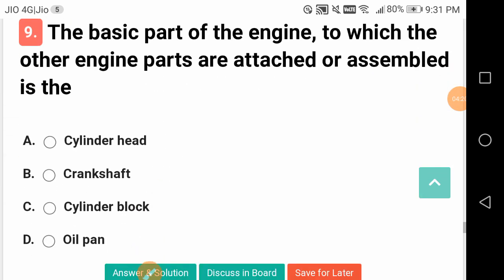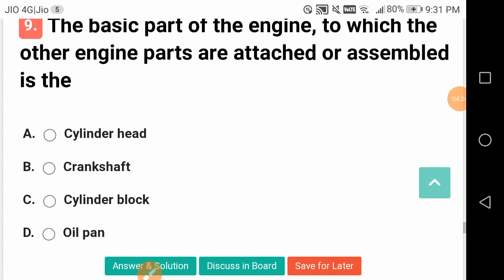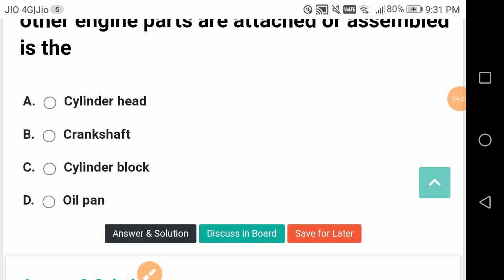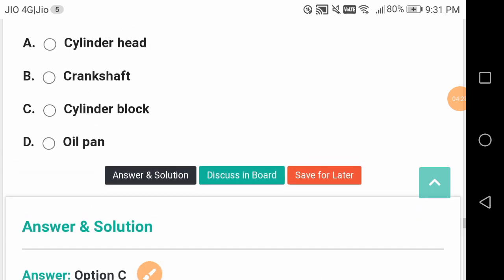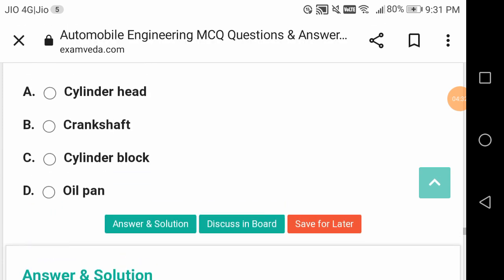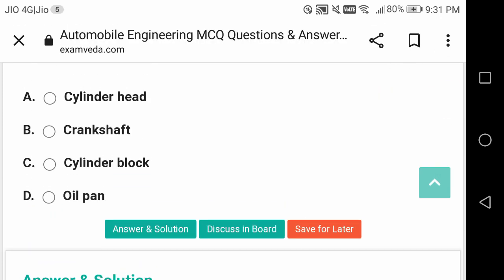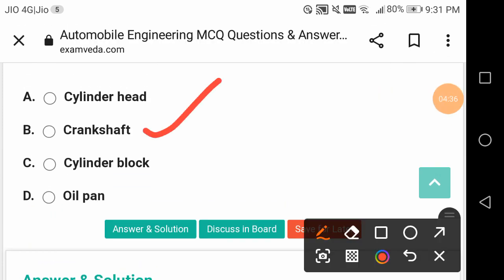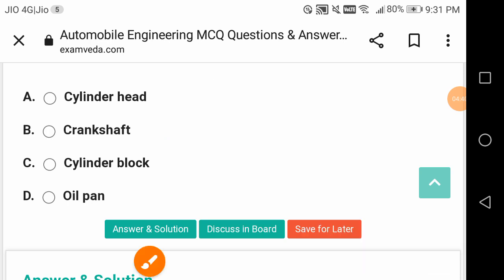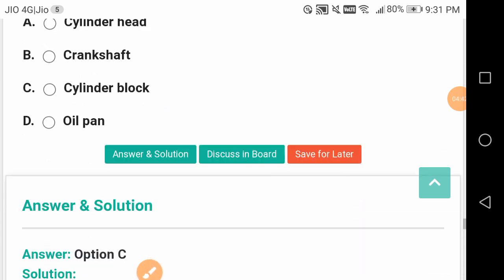Right. The basic part of the engine to which the other engine parts are attached or assembled is, what is this? This is cylinder block. We know that, friends. It is a cylinder block. Crankshaft is where we get the output power or brake power. The cylinder head is the part on which your valves are mounted. Inlet and exhaust valves are mounted.